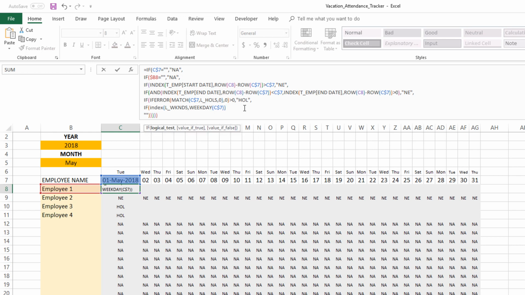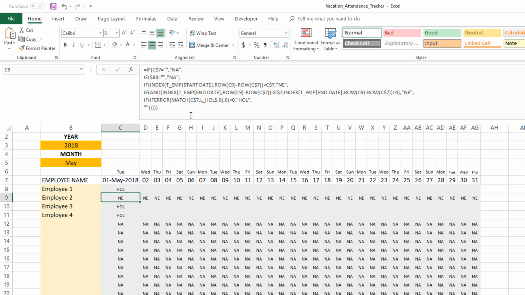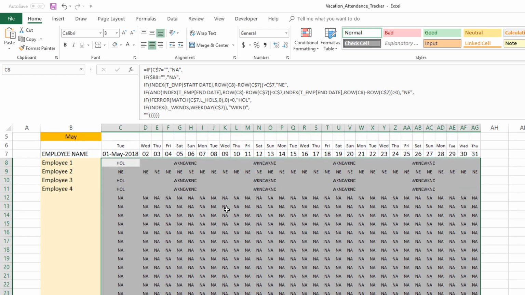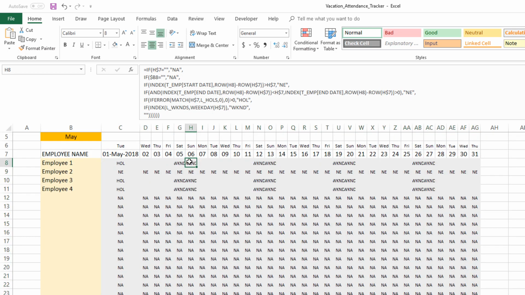And then if the index results in a TRUE, that means it's a weekend. So I'm going to populate it with "weekend". Otherwise, we don't display anything. Since we opened a new IF function, we'll close it, press Enter, select everything, and Control Enter. Now we see that weekends are populated. Saturdays and Sundays are weekends.